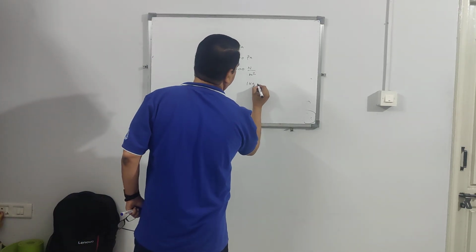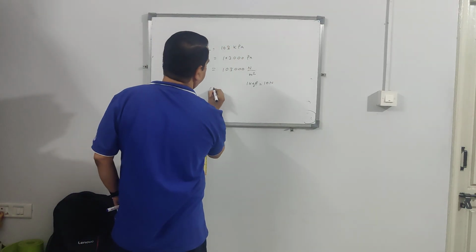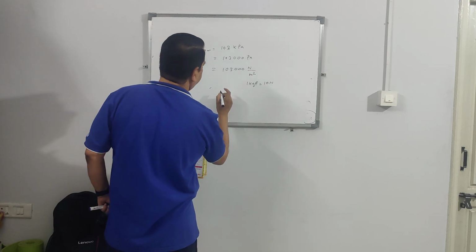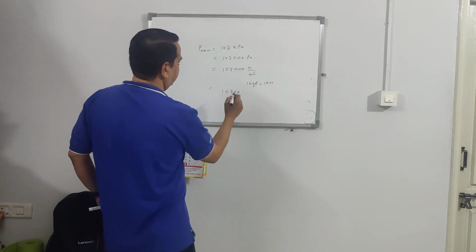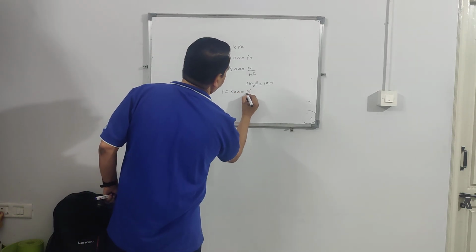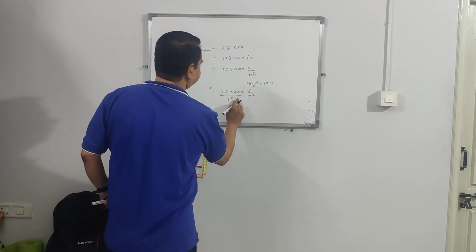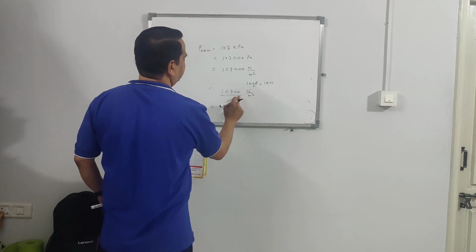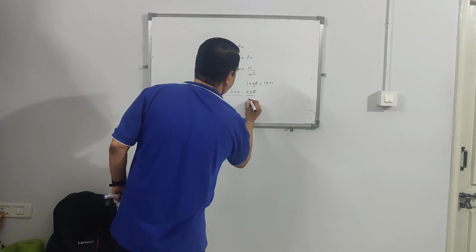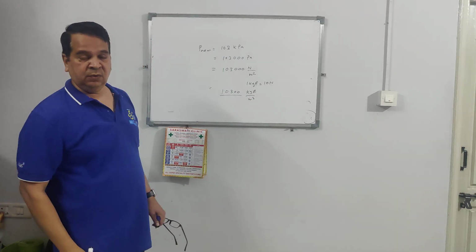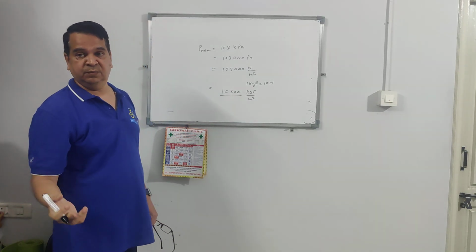Now you know that 1 kg force is equal to 10 Newton. You have studied. That means you just divide this value by 10, so 103,000 Newton per meter square, if you divide it by 10, it will become about 10,300 kg force per meter square. So that means it is about 10,000 kg force.